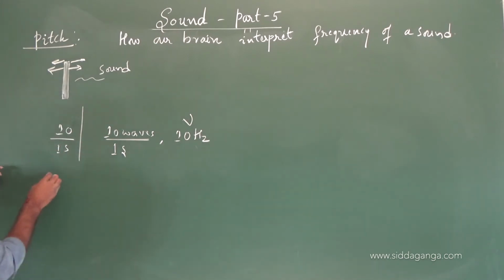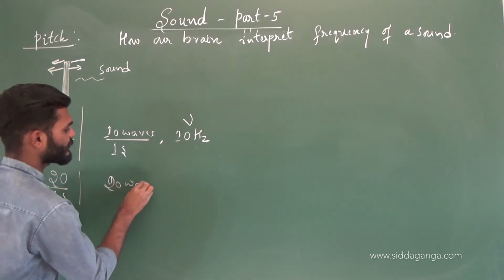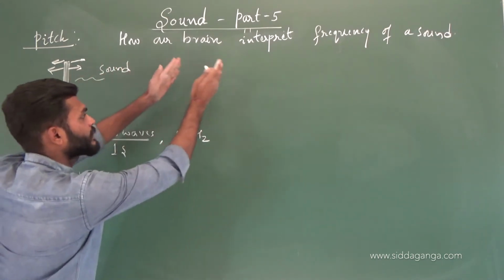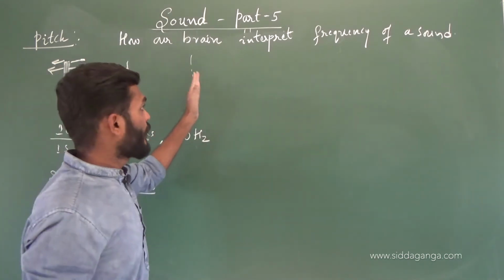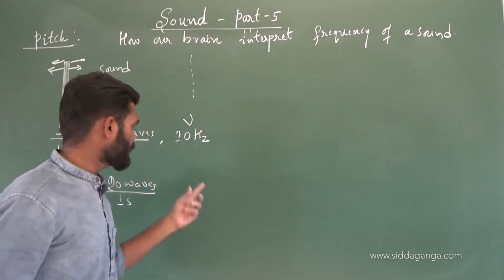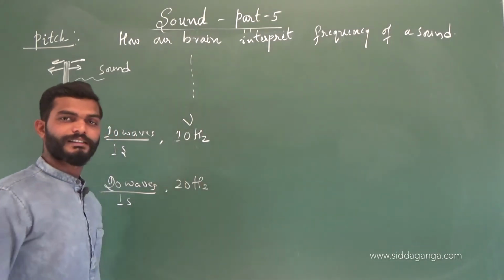Suppose the body vibrates in such a way that the number of vibrations in 1 second is 20. Then we have 20 waves of the sound crossing a fixed point, a reference point. 20 waves cross the reference point in one second. Therefore the frequency becomes 20 hertz.